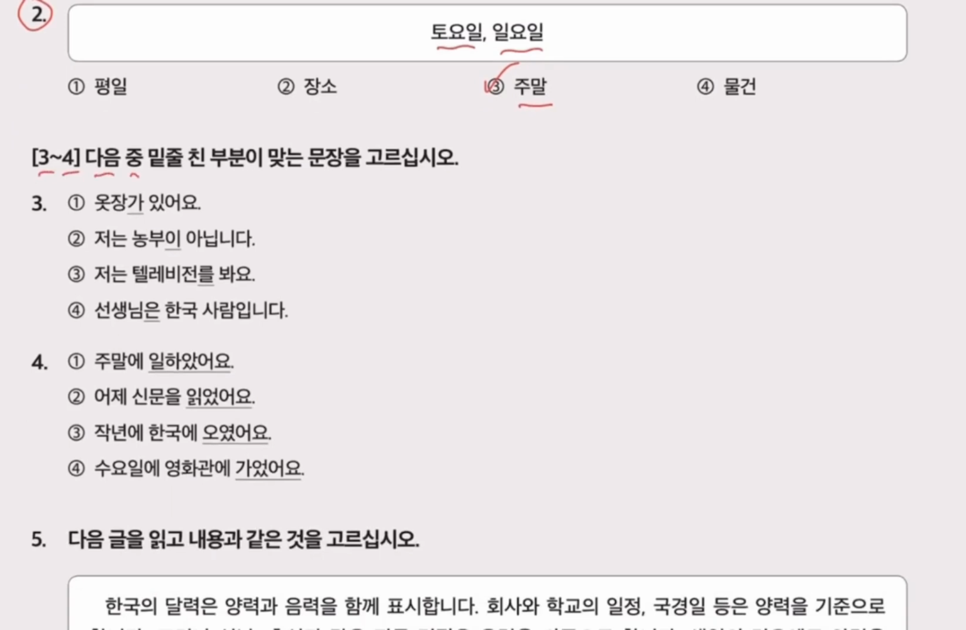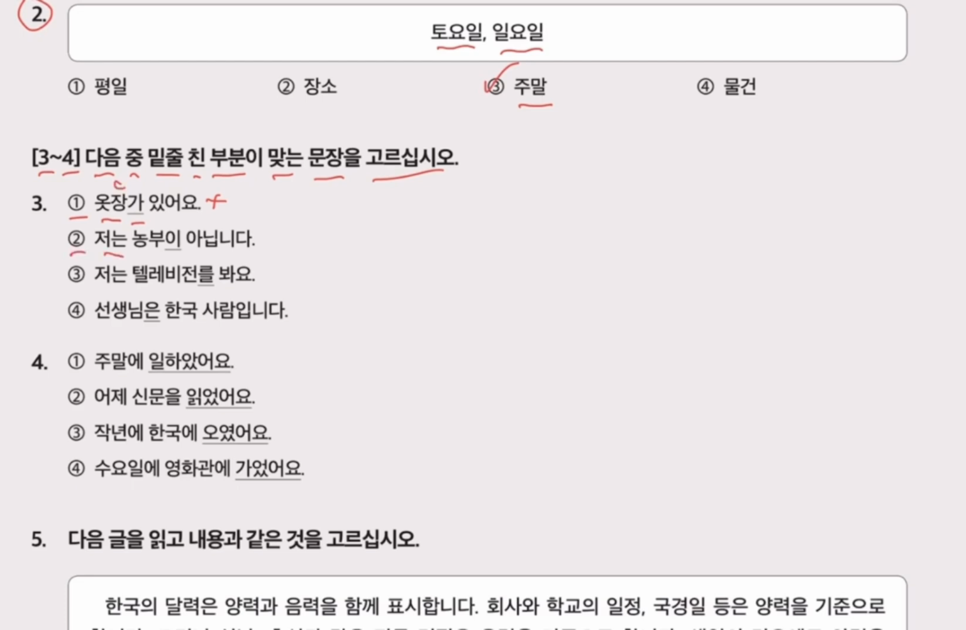Now question number 3 and 4. 다음 is next. 중 is between. 밑줄 is underlined. 친 부분 is the part. 맞는 is better. 문장 is sentence. 고르십시오, select. In number 1 there is 옷이. 가 is 소요. This is wrong because 옷이 is 소요. Because the consonant is at the last, so we can add 이, not 가.